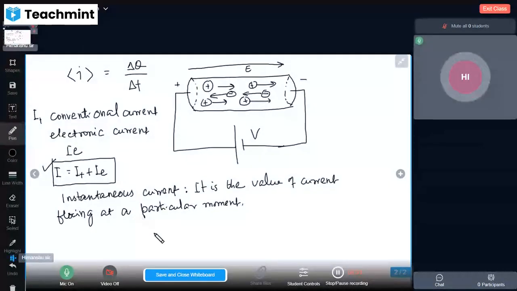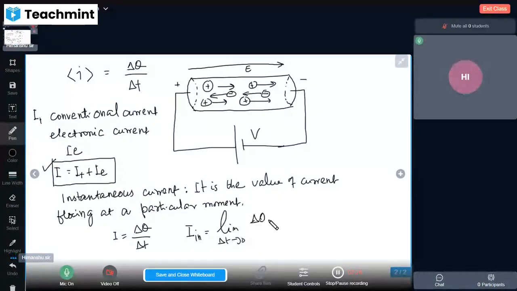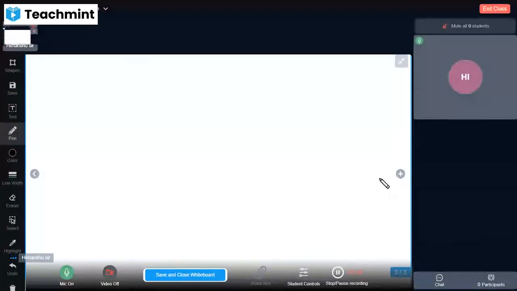Here comes the case of calculus. I is equal to delta Q by delta T is the average value. When delta T gets closer to 0, that means it tends to 0, so that the time is confined to only one moment, then that value of I is called the instantaneous value, which is the limit as delta T tends to 0 of delta Q by delta T. This combination is nothing but the differentiation of charge, dq by dt. Understood? Okay. Let's switch to the next part.